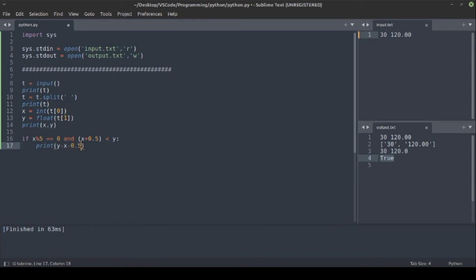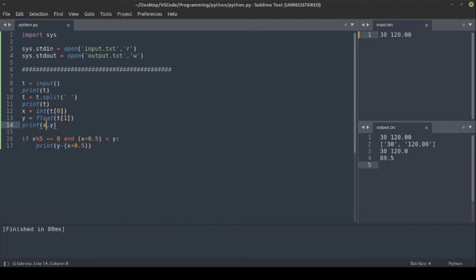So we can also write this as Y minus X plus 0.5. So this is the withdrawal amount and this is the bank charges. The total should be subtracted from the initial bank account balance, which is stored in Y. So if we now run this, we will get 89.5.